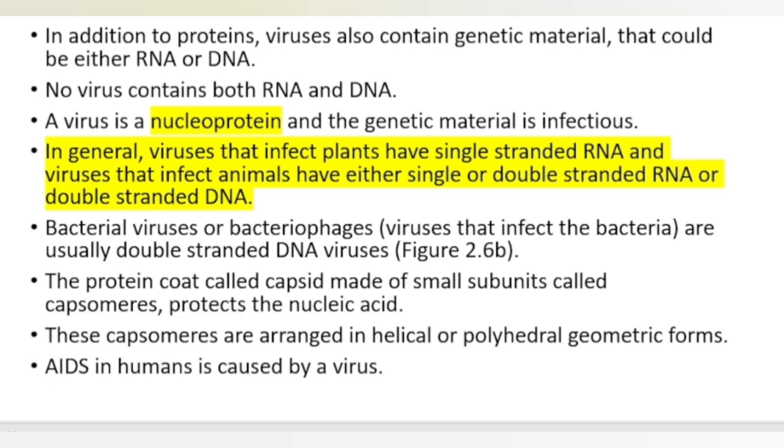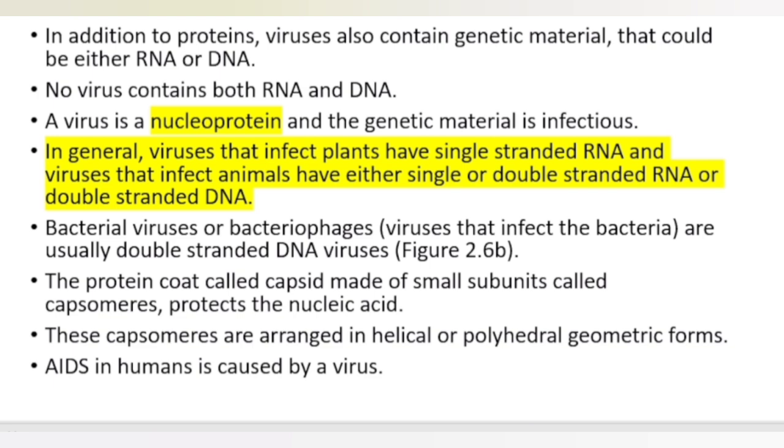But we know that genetic materials can be DNA or RNA. So viruses also can have RNA as their genetic material, or some viruses can have DNA as their genetic material. But no virus can have both RNA and DNA. Either RNA or DNA will be the genetic material. So we can call a virus a nucleoprotein. Why? Nucleic acid is surrounded by a protein coat, and the genetic material is the infectious part. It only goes inside the host cell. The outer protein part will be left out.